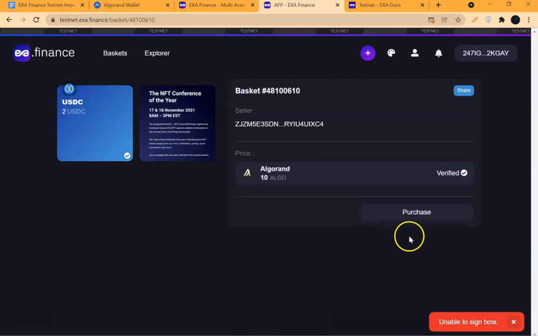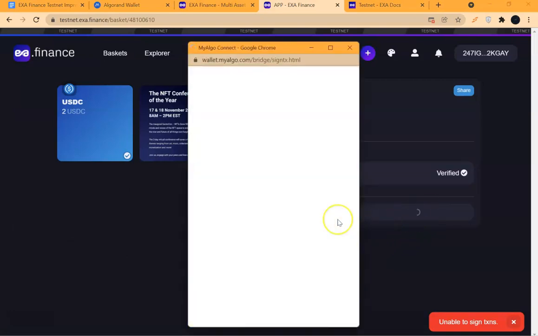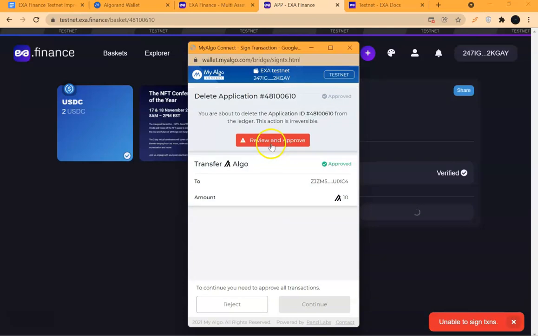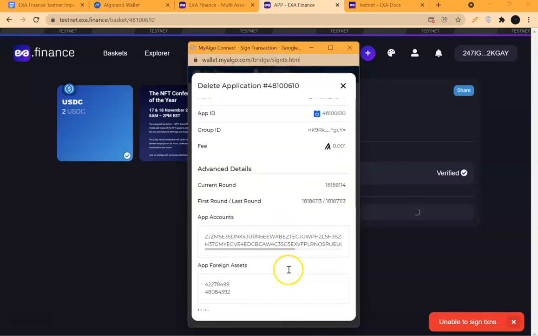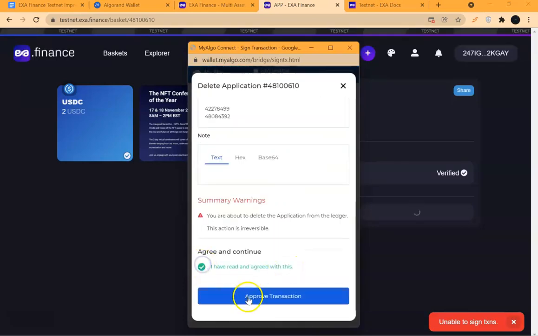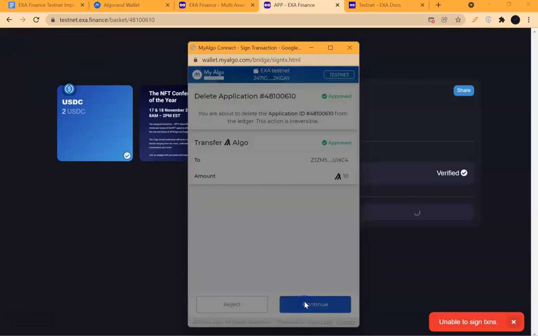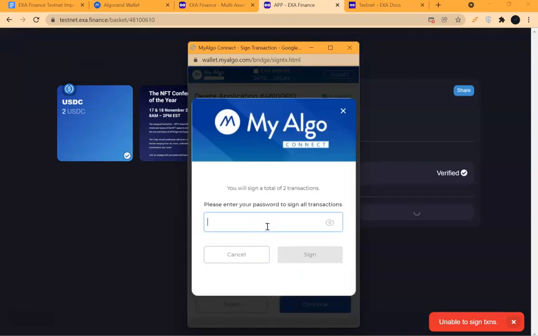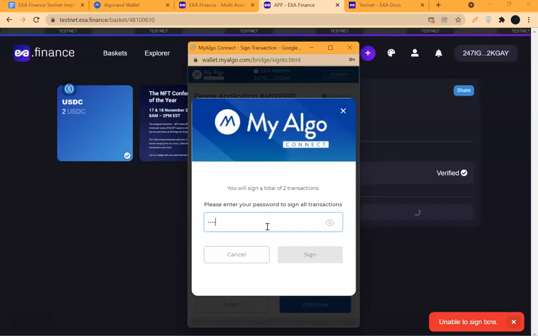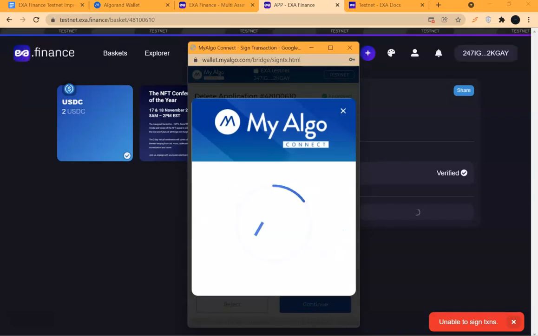Okay, so these are the bugs we report. Unable to purchase, and then you drop your wallet and all. So while you run your task, there is no way. Okay, review and approve. I have to, yes. Being the first time, it will show me review and approve. Yeah.